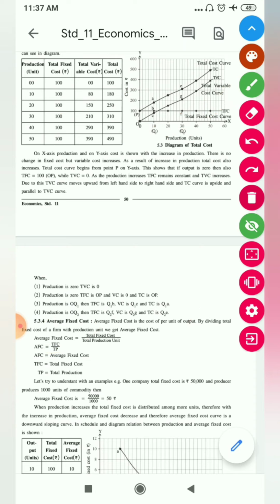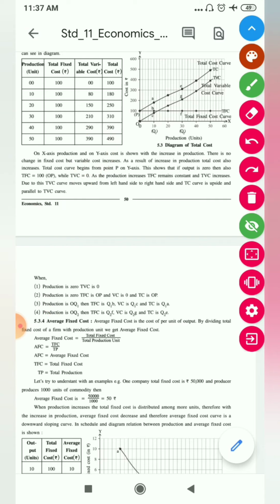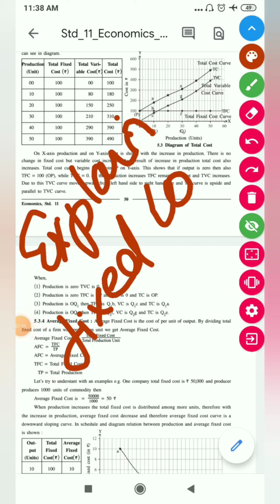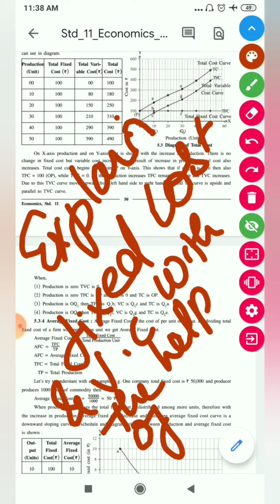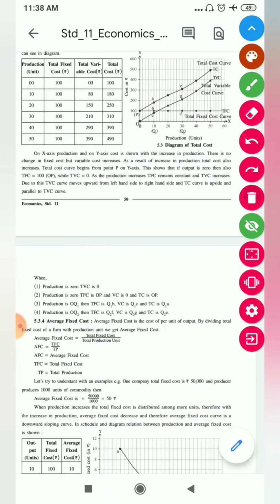We'll stop over here. So for today your homework will be: explain fixed cost and variable cost with the help of schedule and diagram. ठीक है, first question this.